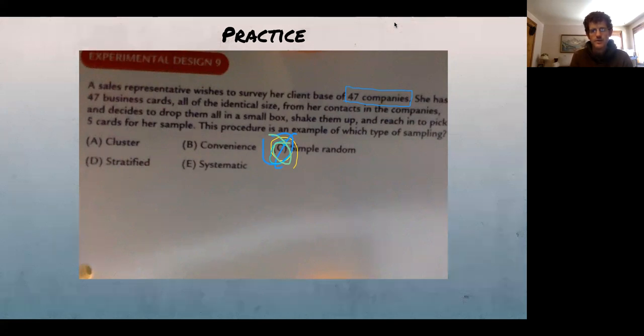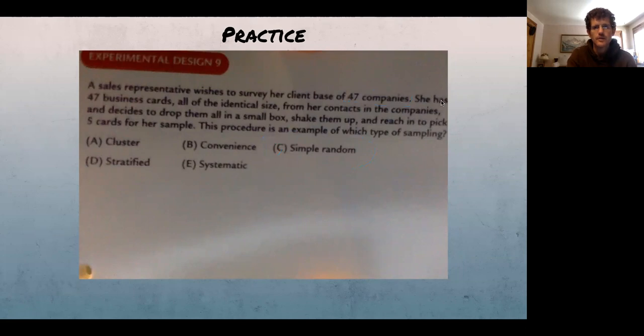Because imagine you could do an infinite number of drawings to get 5. I don't know why you would, but does every group of 5 have the same probability? In this case, yes, this is simple random. So you're good to go. That is correct. Okay.